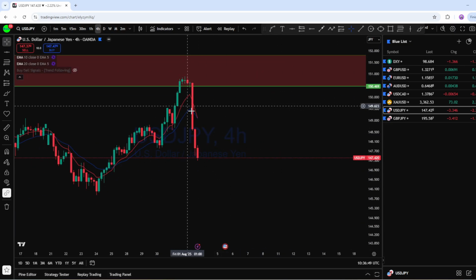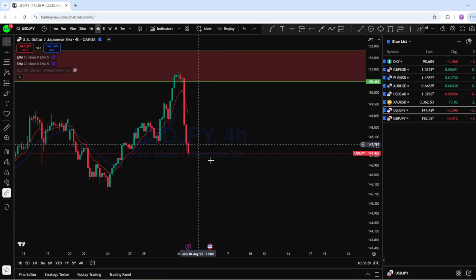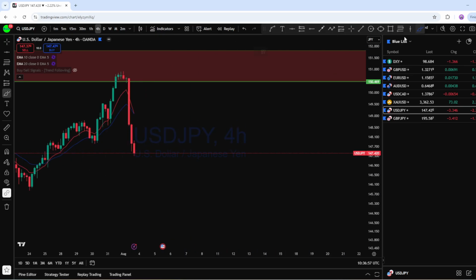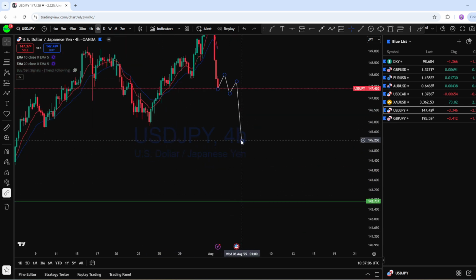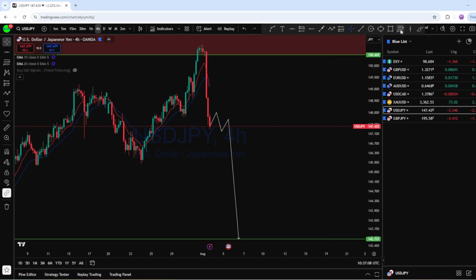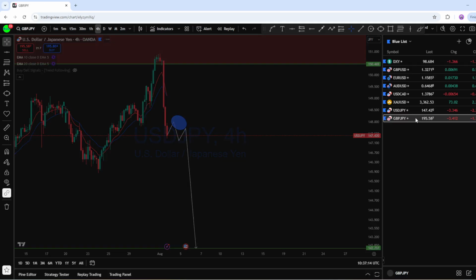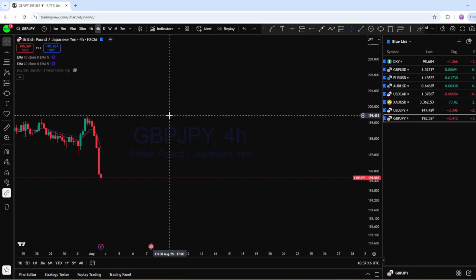So this could be the potential wave on dollar yen in this upcoming week, where there is a single move back below with a stronger move, and we can see the market has completely broken from the structure. We might see a narrow pullback in that area or liquidity grab that can give dollar yen a potential move back below here. As soon as we find suitable entry on dollar yen, we will be looking to sell with a high probability trade setup. Now let's look at GBPJPY.